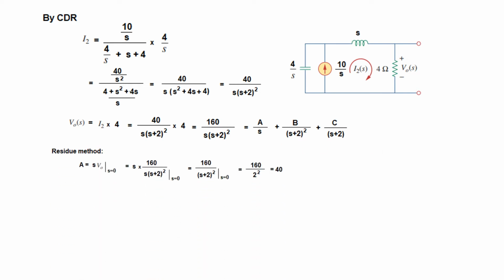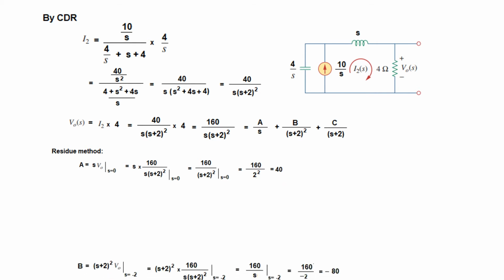So the residue method, I hope you recall how to do it. We multiply by the denominator. So A is equal to S, the denominator, multiplied by V0, which we had calculated. So S multiplied by this, and the limit is from here. We put this term equal to 0, so S is equal to 0. And so step by step solving, we find A to be 40.